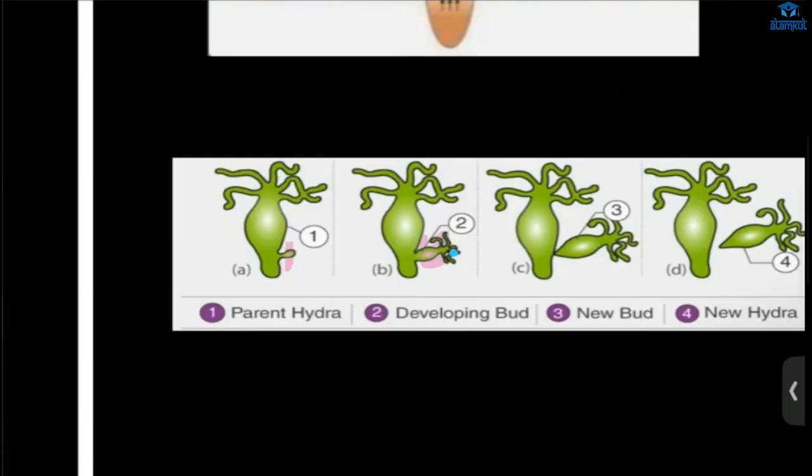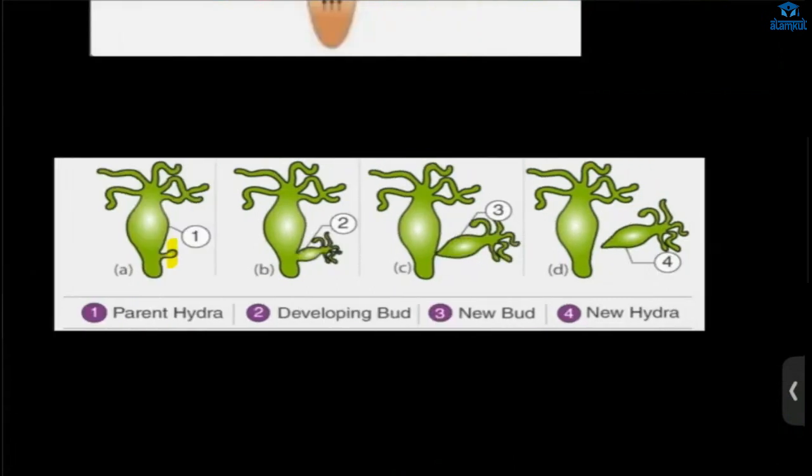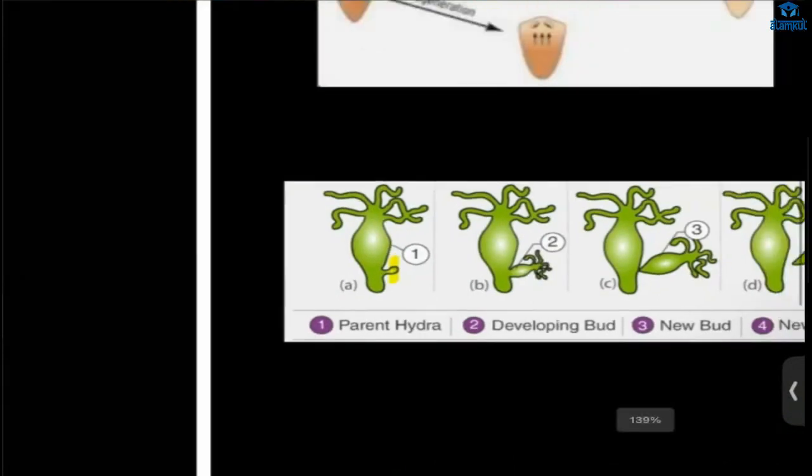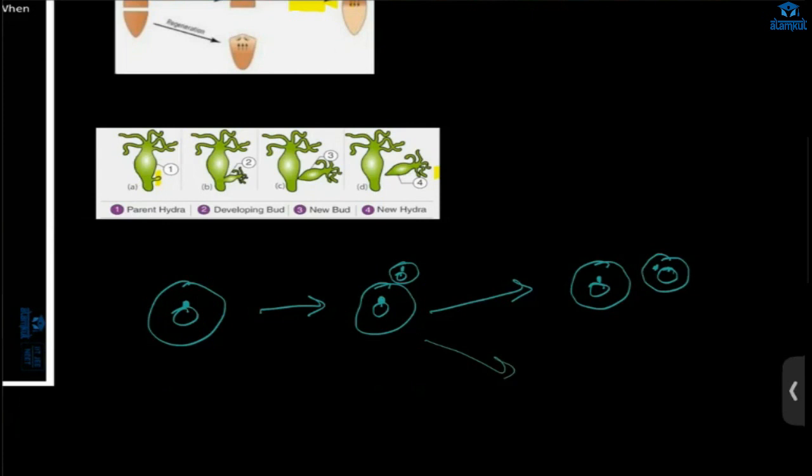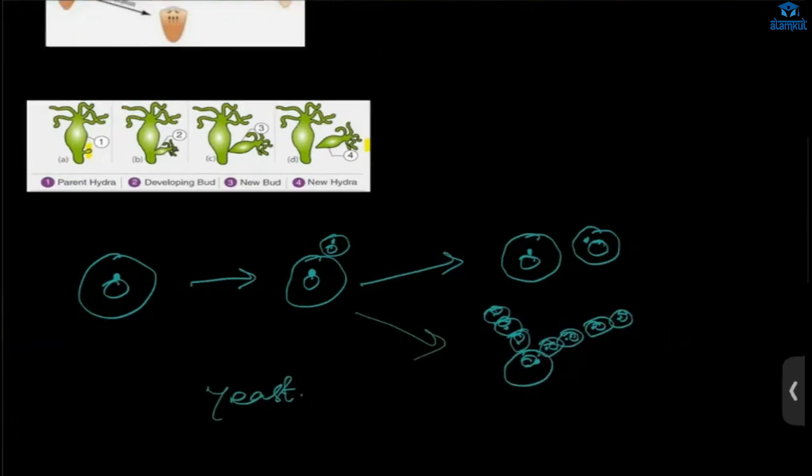Next is budding in hydra. In hydra, an outgrowth will be formed. That outgrowth will keep growing, and after it develops, it will be cut off from the parent body, and it will form a new hydra. That is budding. In yeast also budding happens. Sometimes it doesn't detach. After some time it detaches from the parent cell, and it forms its own yeast.